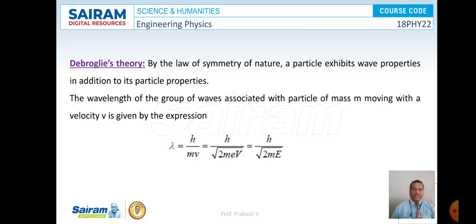lambda is equal to h by mv, or that is equal to h by square root of 2meV, or that is equal to h by square root of 2mE. So these were all the equations with respect to the de Broglie wavelength associated with matter moving with a certain velocity v.